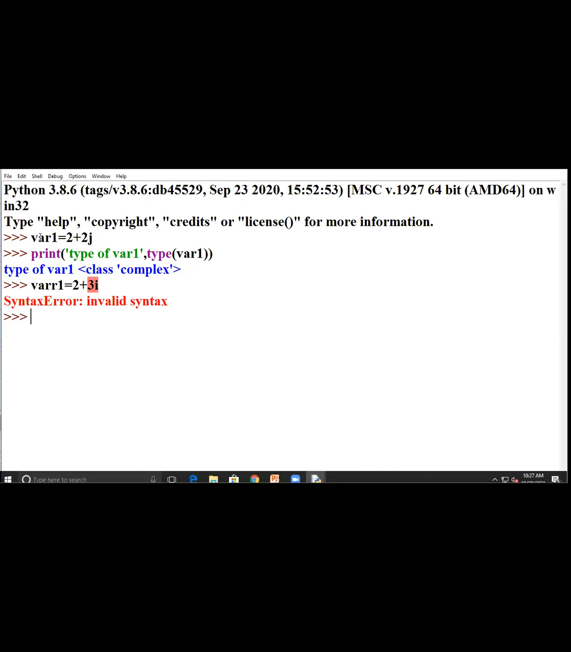You have to try in C or C++. You have to execute both the real and complex numbers, the real number and imaginary number both, in C or C++, Java. But in Python it will not execute because j is considered as imaginary.